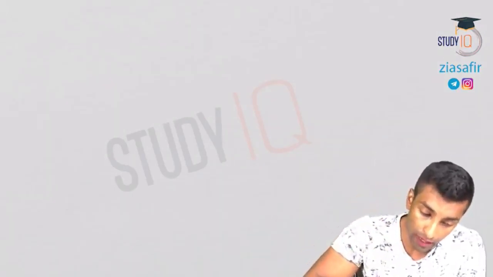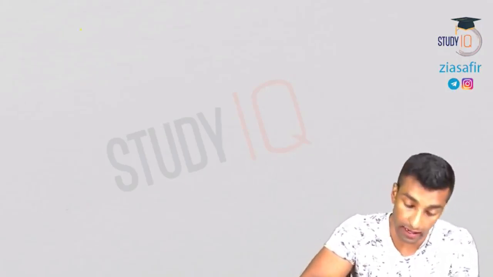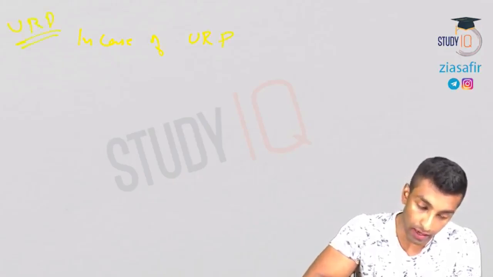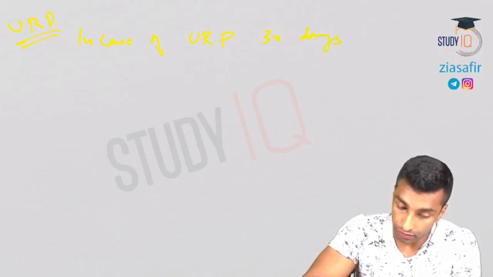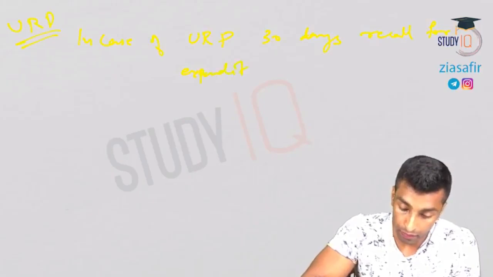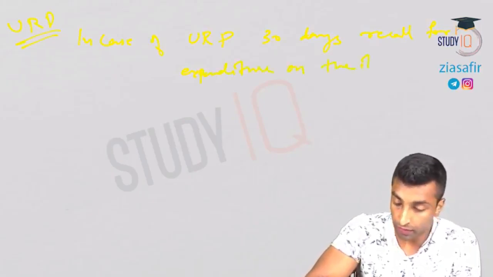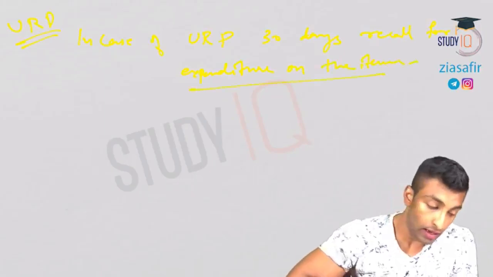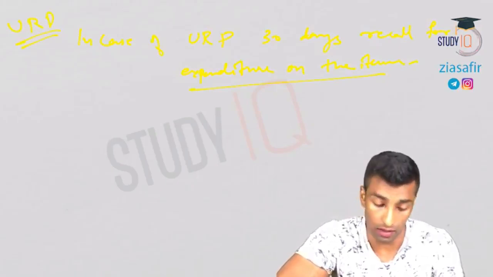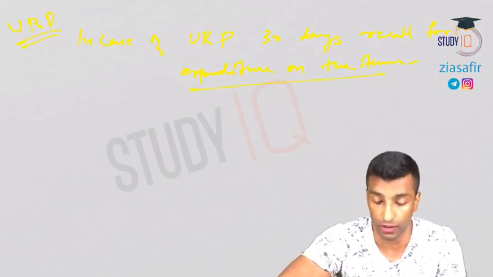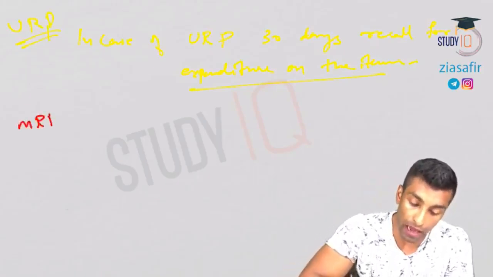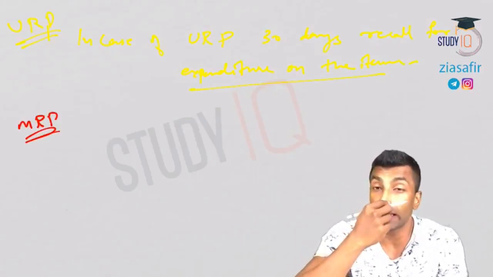In case of URP, 30 days recall for expenditure on the items is taken. So the survey people will come to your house and they will ask you, in the last 30 days what all things you have consumed or what is your expenditure and all those things. So 30 days recall is what is used in case of URP, uniform recall period, and in case of MRP, mixed recall period, there will be a recall of 365 days.